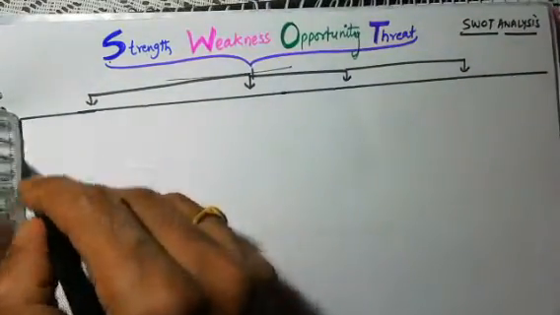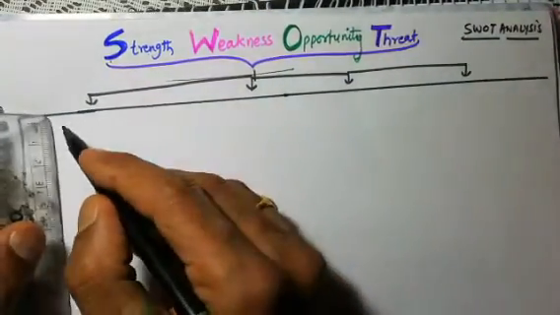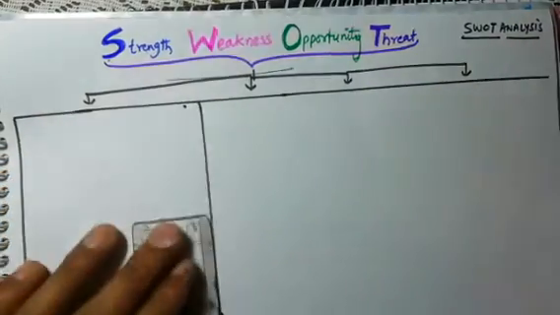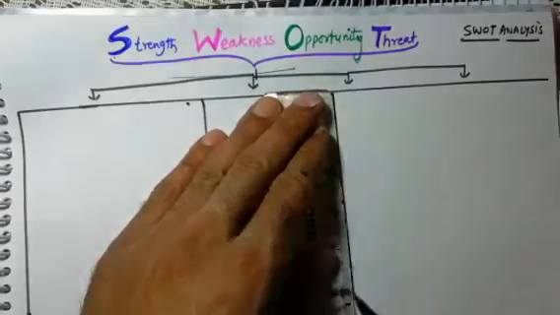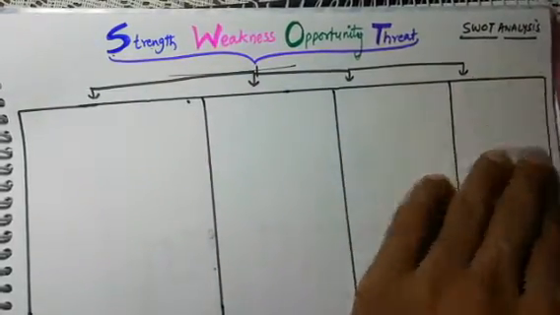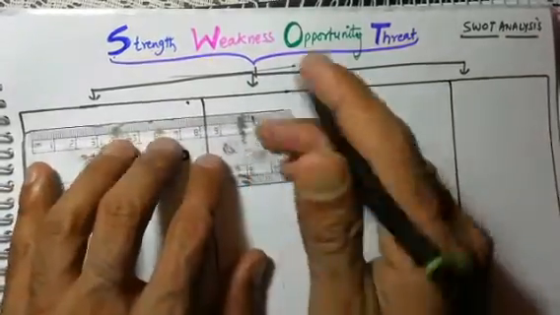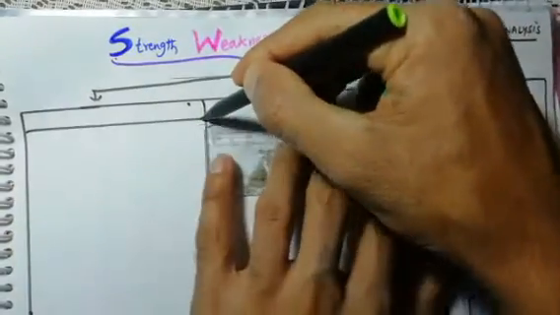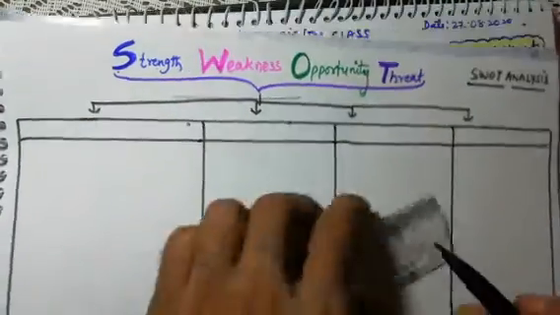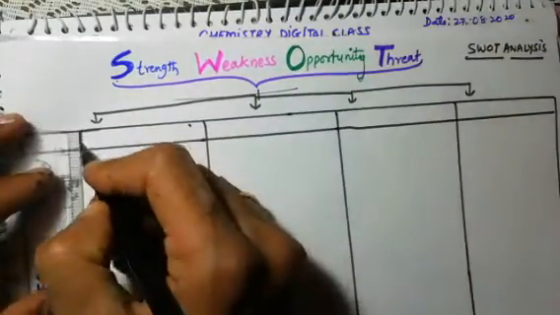You will make a chart this way, in which you can prepare your own SWOT. I want all the students to prepare this kind of SWOT chart individually. Just understand properly, then prepare it.